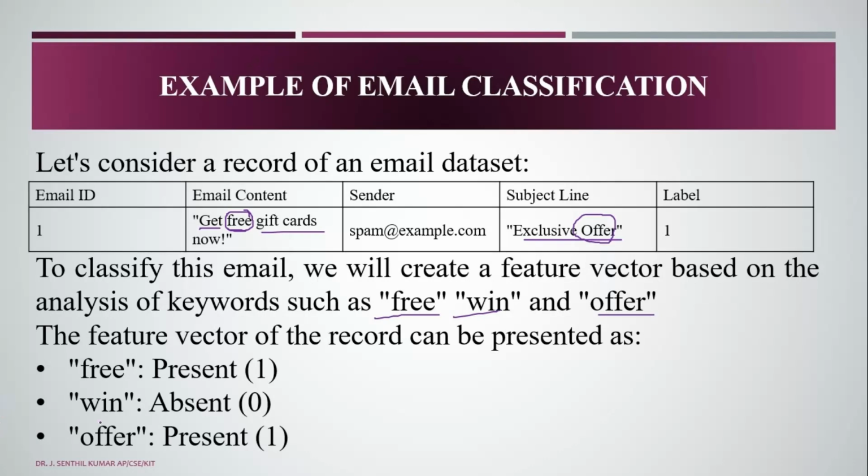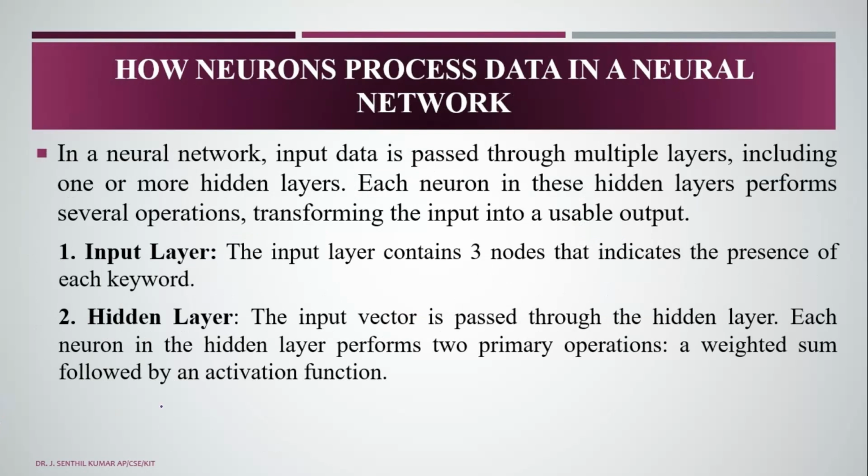And how does it work in a neural network? The input data is passed to multiple layers, including one or more hidden layers. Each neuron in the hidden layers performs several operations, transforming the input into a usable output. In the input layer, we have three nodes that indicate the presence of each keyword.